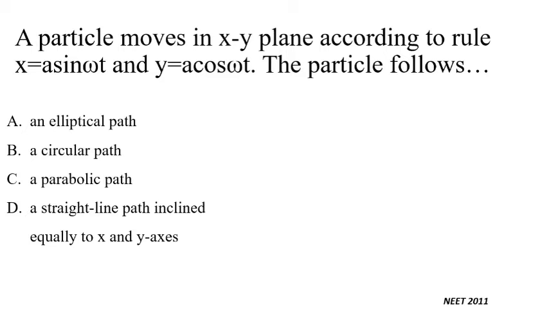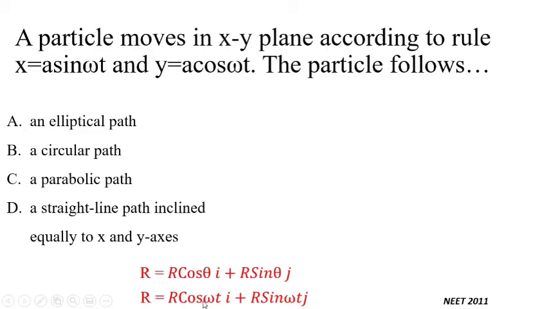In this problem, it is given that a particle moves in the xy plane according to the rule x equal to a sin omega t and y equal to a cos omega t. The particle follows... Obviously, x and y coordinates are given in terms of a sin omega t and a cos omega t. This resembles our equation of position vector. The correct answer should be a circular path, not elliptical, not parabolic, or a straight line. So option B is correct.